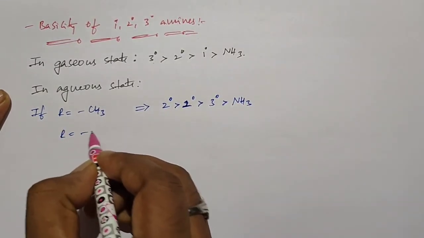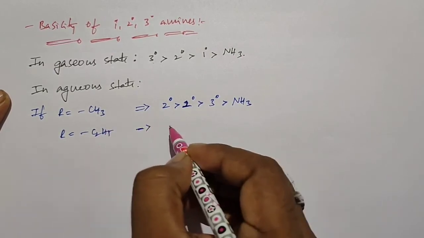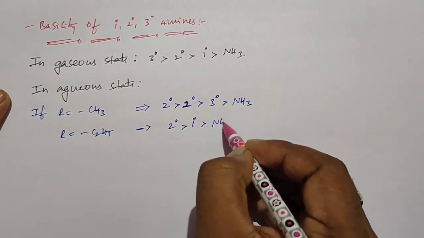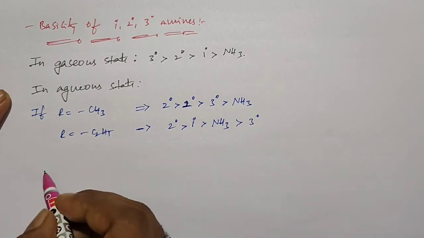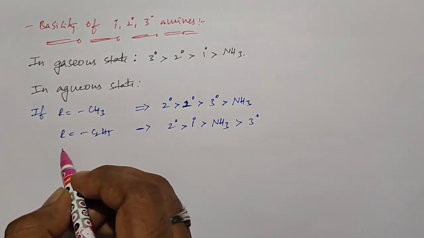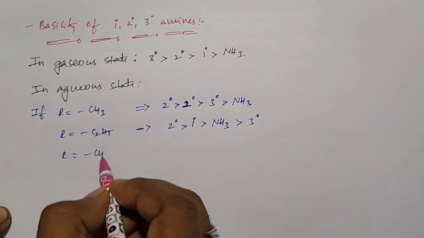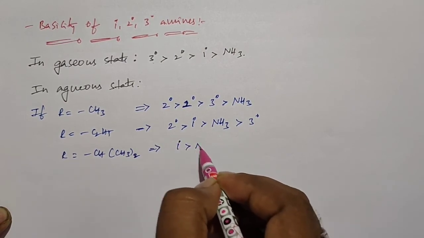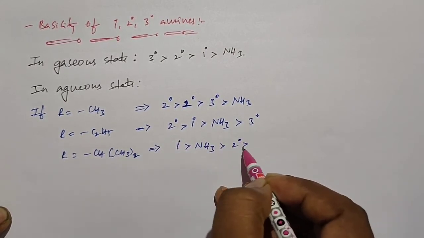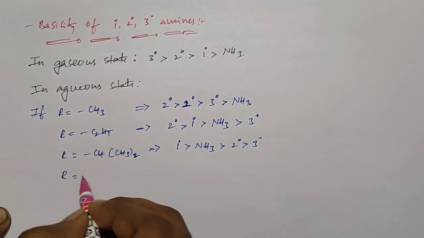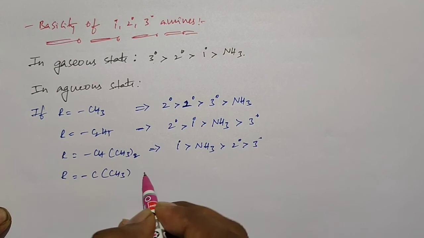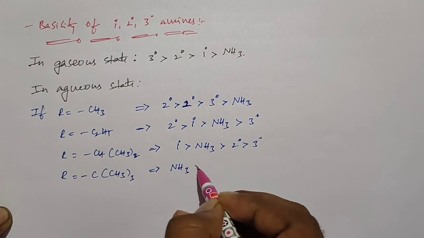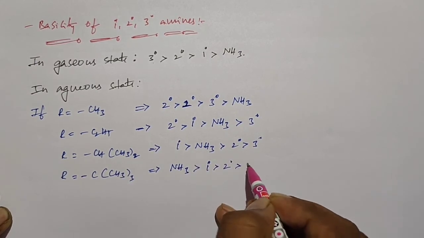Suppose in place of R you take the ethyl group, then the order is: secondary amines are more basic than primary amines, primary amines are more basic than ammonia, and ammonia is more basic than tertiary amines. At the same time, if you take R equal to isopropyl, CH(CH3)2, then the order of basicity is primary more than ammonia, ammonia more than secondary, and secondary more than tertiary. At last, if you take the tertiary butyl, then the order is ammonia is most basic, then primary, then secondary, and then tertiary.